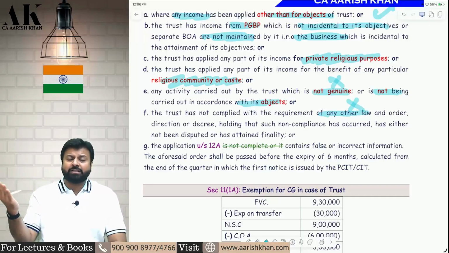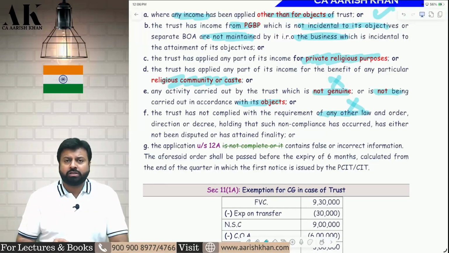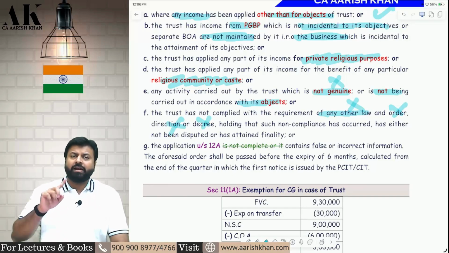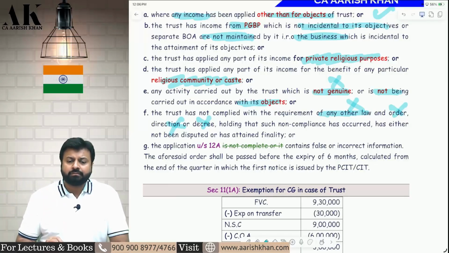The trust is violating some other law, like violating the Foreign Contribution Act and taking donations from unknown people, not disclosing the source. And the trust is not complying with the order or the decree or the directions of the court. So you should not violate other laws or the direction of the court or decree or order of the courts.